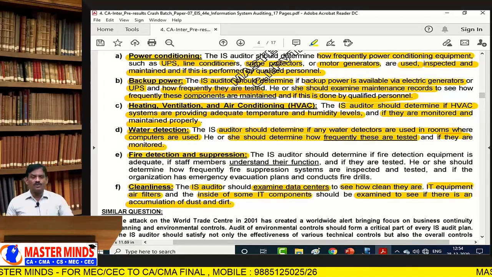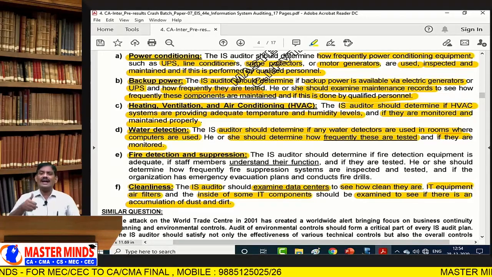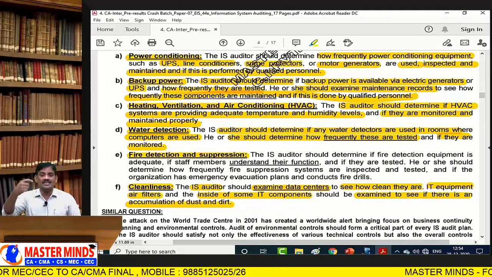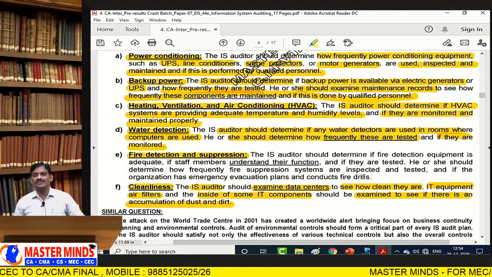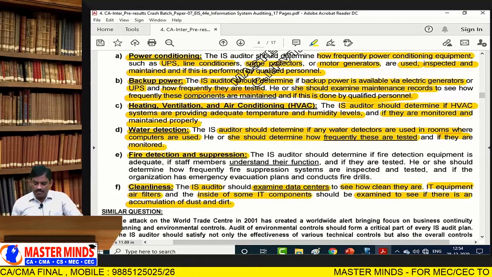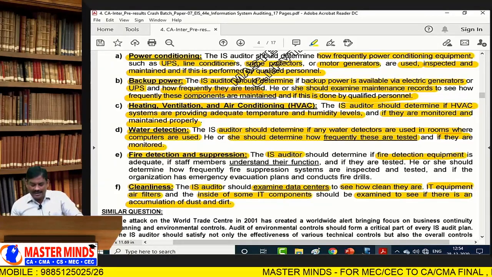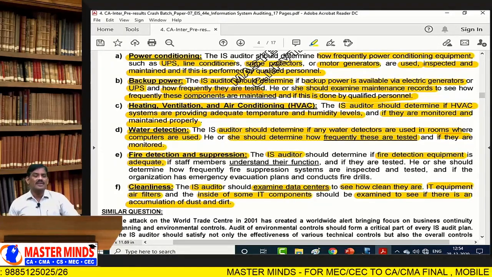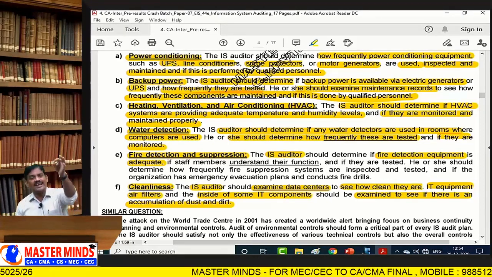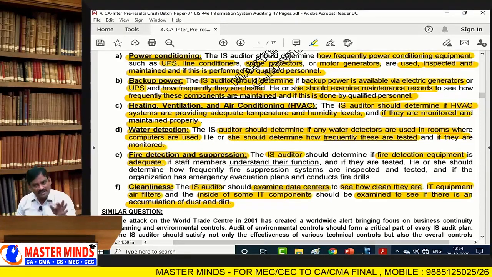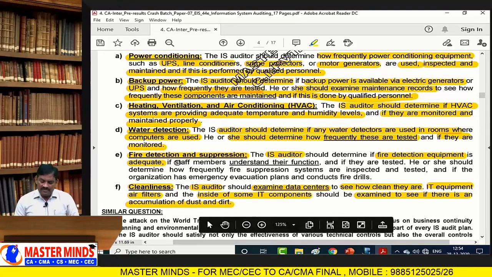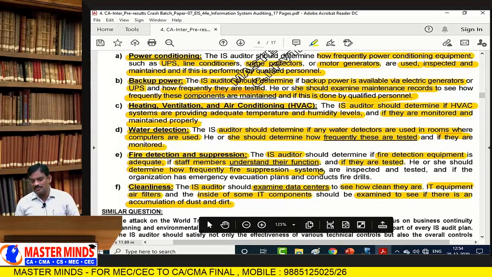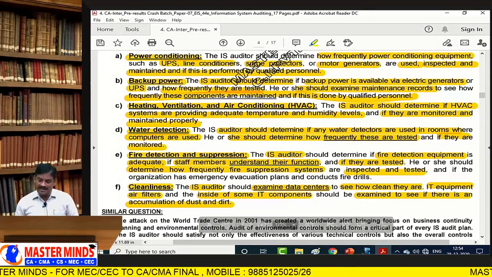Within the room, and even outside the room, we used to have fire suppression equipment such as fire extinguishers. The information system auditor should determine if fire detection equipment is adequate, if all the staff members are aware of fire detection and suppression equipment and understand their functionalities, and how frequently fire suppression systems are inspected and tested.